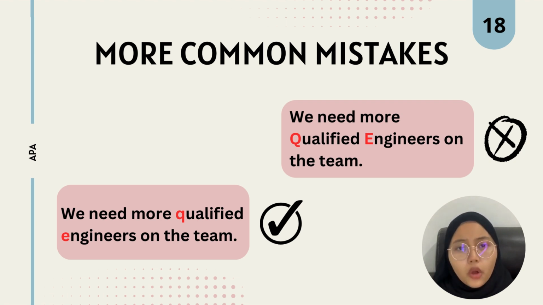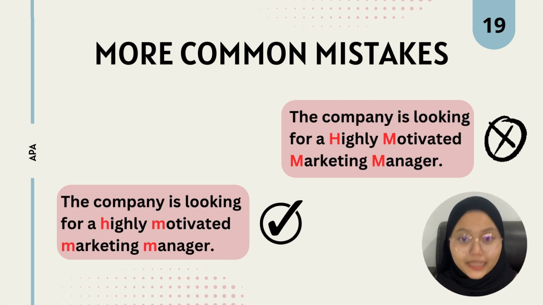First, in APA, we need more qualified engineers on the team. Why is the sentence with position capitalized incorrect? Because it refers to a general position, not a specific person. Next, the common mistake, the incorrect sentence capitalized the position. It's incorrect because it's capitalizing overly specific titles. APA focuses on clarity and readability. Hence, avoid capitalizing overly specific titles that function more like descriptive phrases, just like the example I show in my slide.